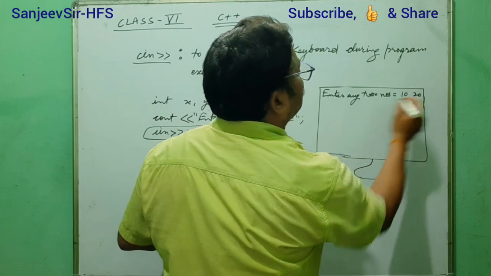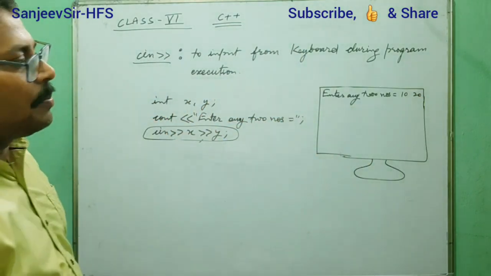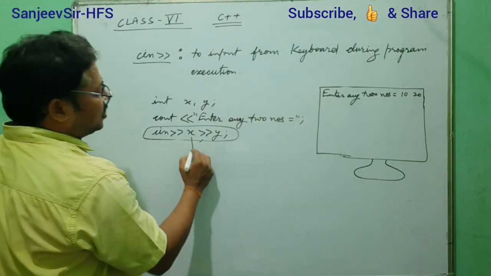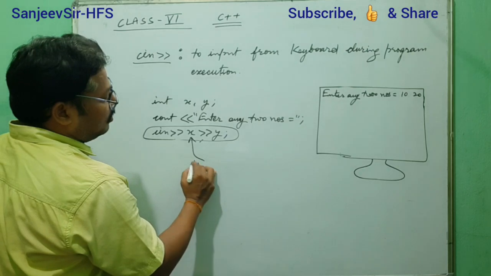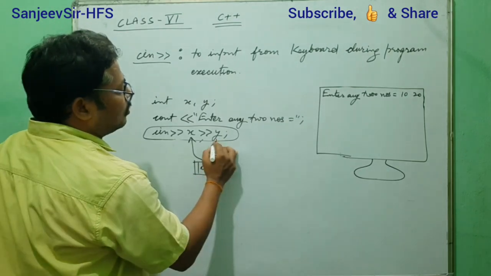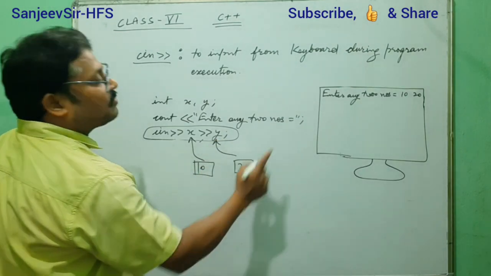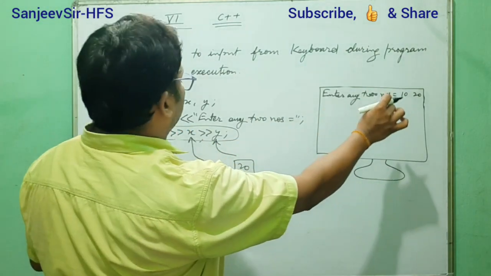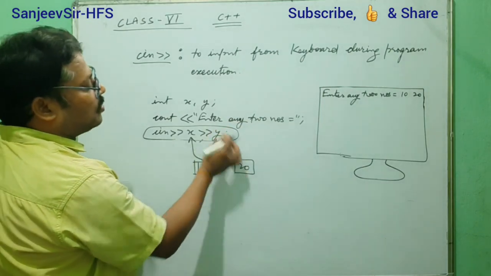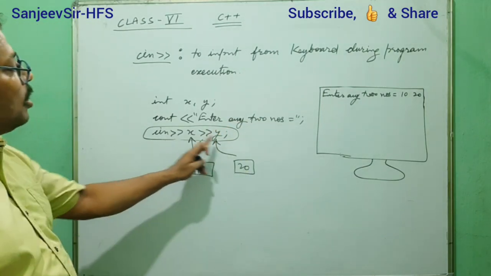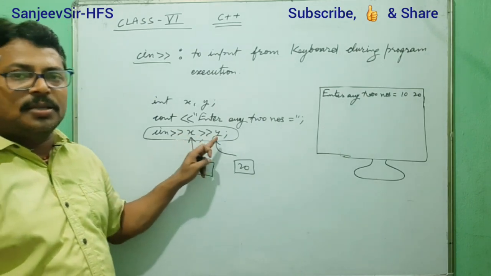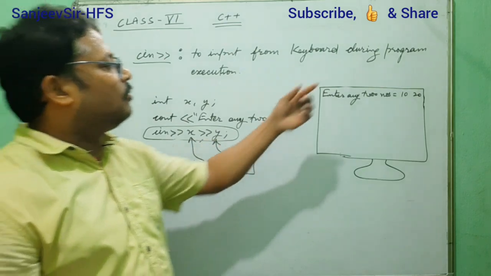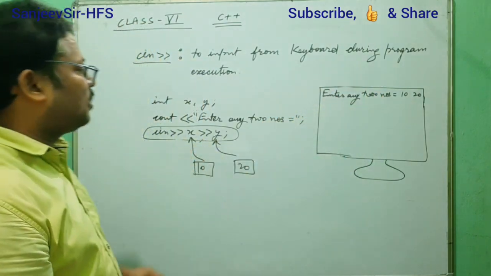You have to give a space also, because the values are separated by space. So if you have given 10 space 20, it will get 10 and it will get 20. The first value given is 10, so 10 will be assigned into the first variable. The second value given is 20, so the second variable will get 20. According to the order, if you have written y first and then x, the first value will be assigned into y. So according to the order, the values will be assigned.